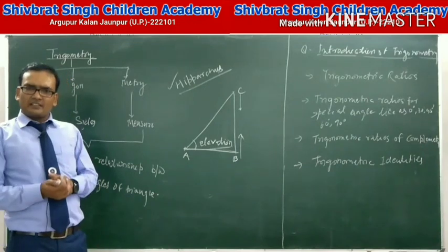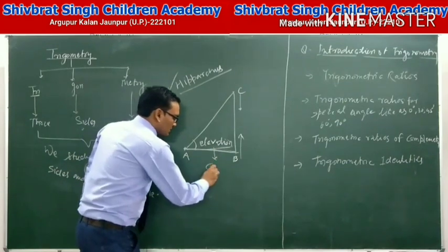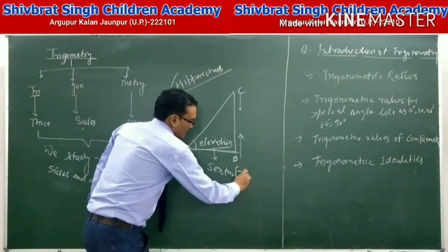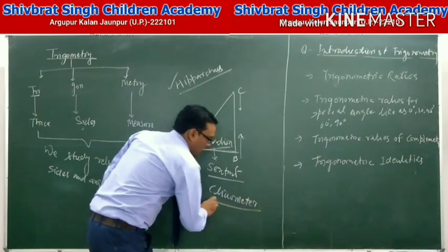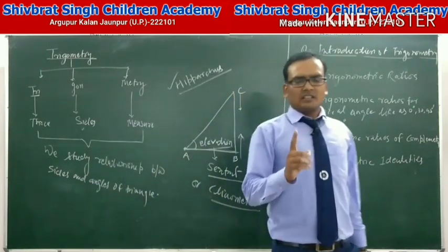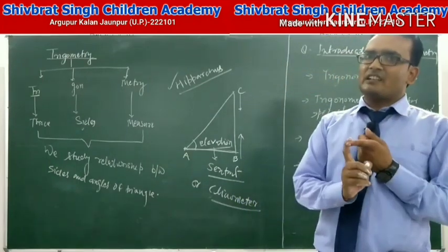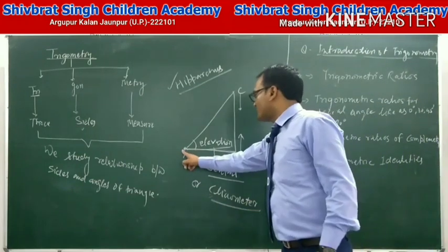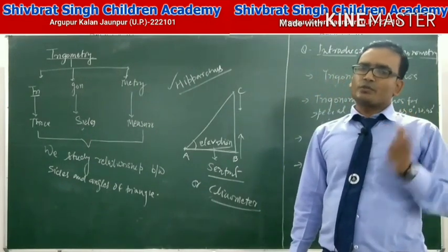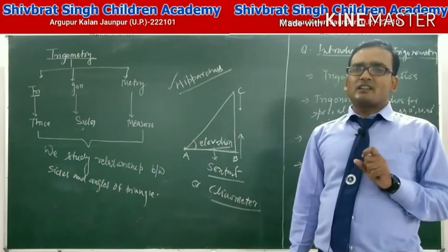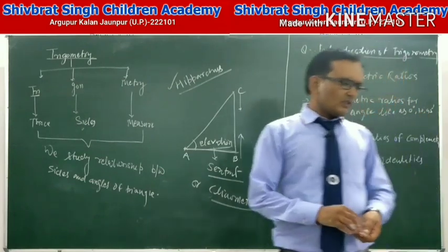How do we find the elevation angle? We find it with a physical instrument known as a sextant or clinometer. A clinometer is the apparatus to find the elevation angle of any minar or building. Given the elevation angle and the measured distance AB, we find the height of the minar or building. So students, this is a simple way to measure the height of a minar.